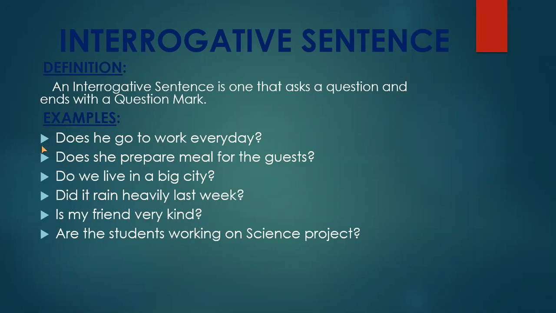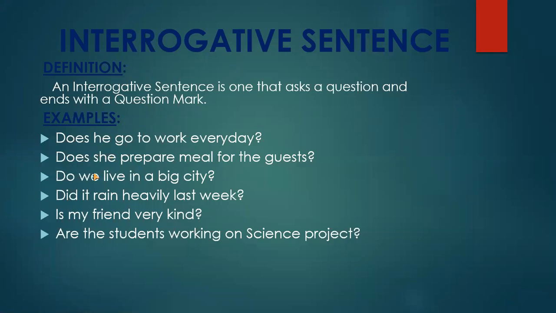Okay, but I have also told you that helping verbs, or you can say auxiliary verbs, are also used to make questions. Here you can see does, do, did, is, are. These are all the helping verbs which are used here to ask the questions.